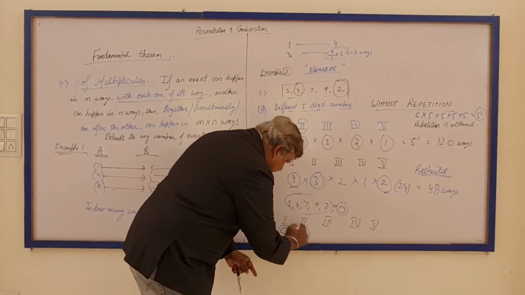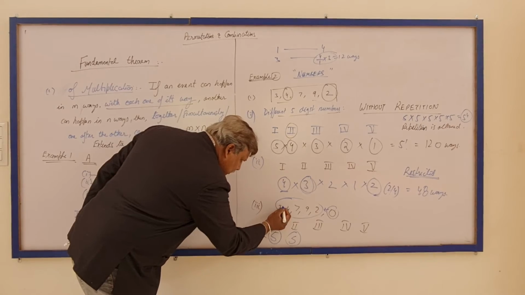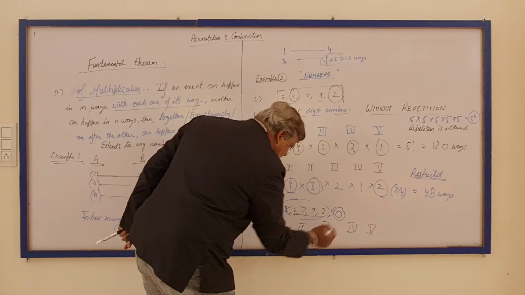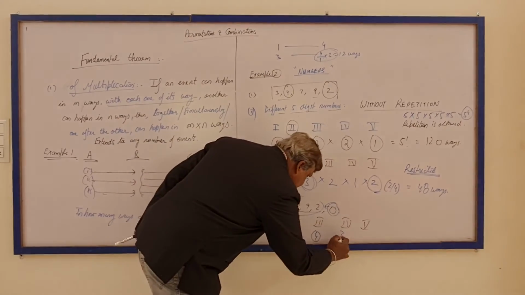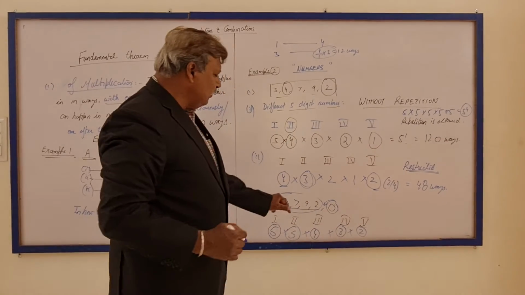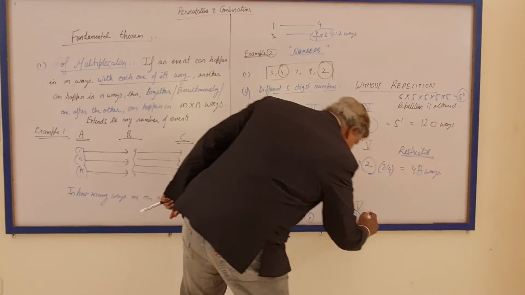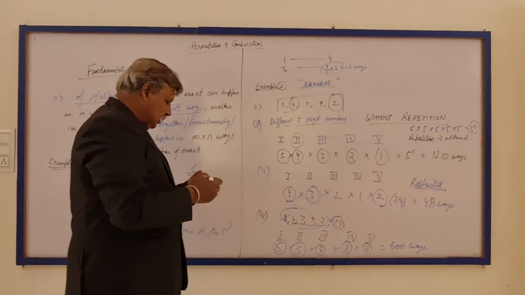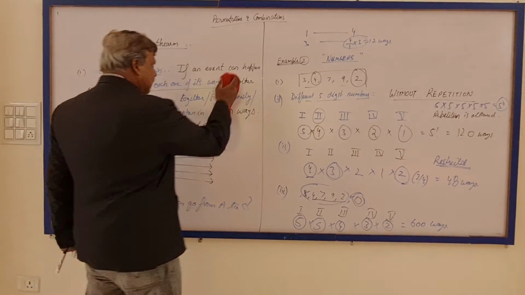So the second place can again be filled with 5 digits. I hope you understand. Because suppose 3 you have placed here. You are left with 4, 7, 9, 2, but then 0 is added, because at the second place 0 can be included. Then this is 4, this is 3, this is 2. I hope this makes it clear. 5 into 5 is 25, 25 into 4 is 100, 100 into 3 is 300, 300 into 2 is 600. So 600 ways we can come up with different numbers without repetition. Mind you, we are doing without repetition.